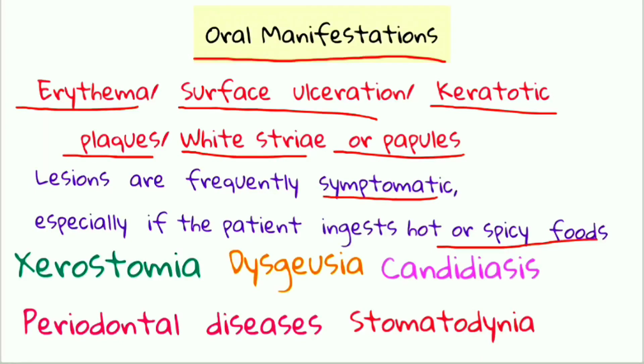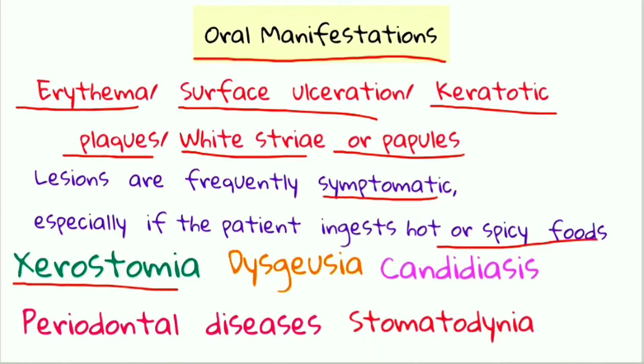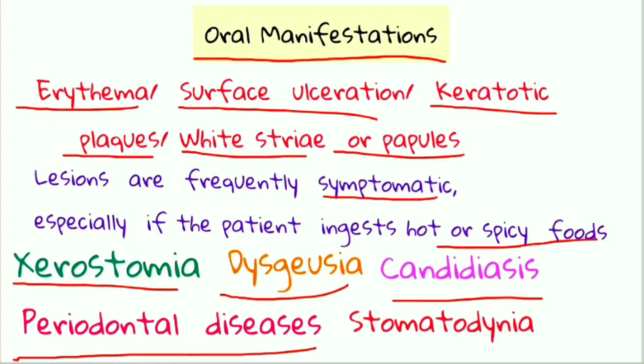So these lesions in the oral cavity are usually symptomatic. Xerostomia can be seen, and dysgeusia, that is altered taste, meaning the patient will not have a proper sense of the taste of food. Candidiasis can also occur, periodontal diseases can also be associated, and stomatodynia can also be seen. These are all the oral manifestations of systemic lupus erythematosus.